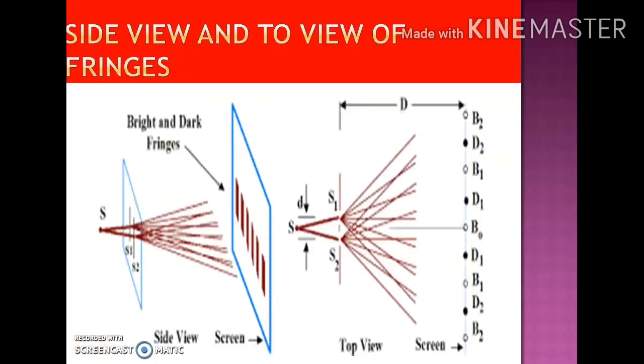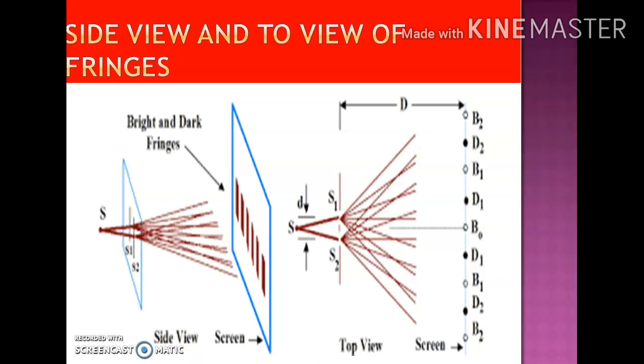This slide will show you the side view and the top view of the fringes that we obtain in the experiment. In the first figure, the side view, you can see the straight fringes on the screen, alternate dark and bright fringes. And in the top view, you can see that we get the central fringe as a bright fringe, since the path difference for this point will be equal to 0.